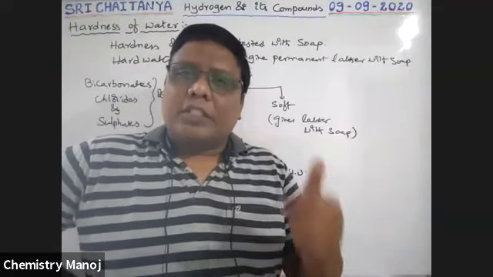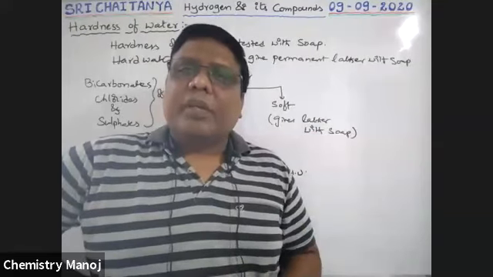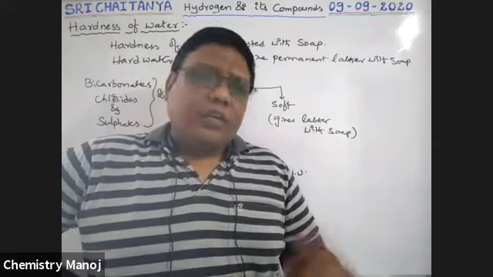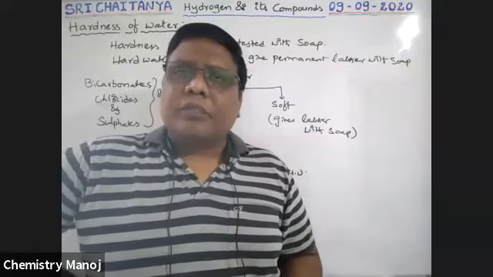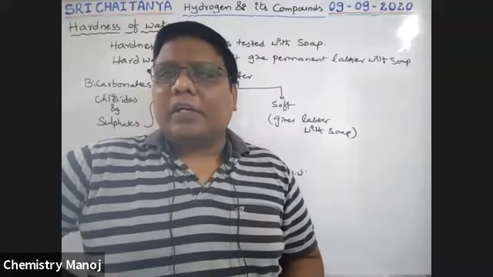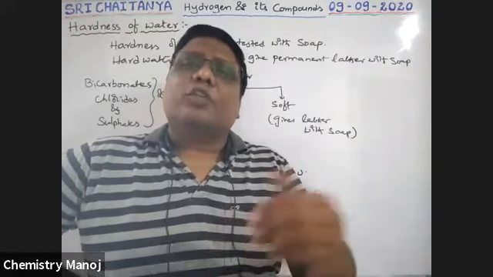So bicarbonates, chlorides, and sulfates of calcium and magnesium create hardness in the water. If any one of these or all of these are present in water, that water automatically becomes hard water. But if bicarbonates are there, those are easy to remove.